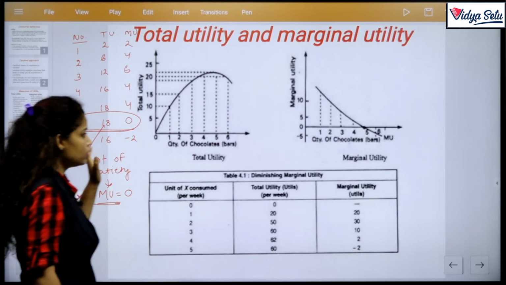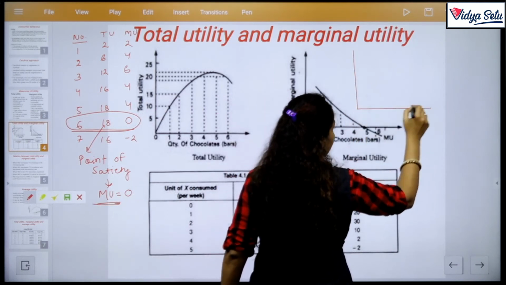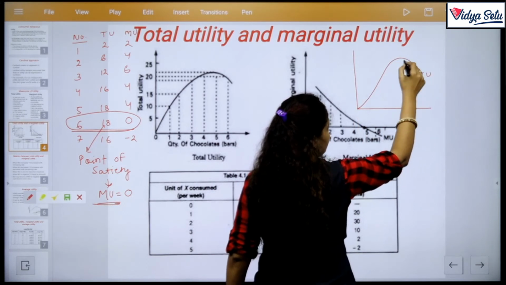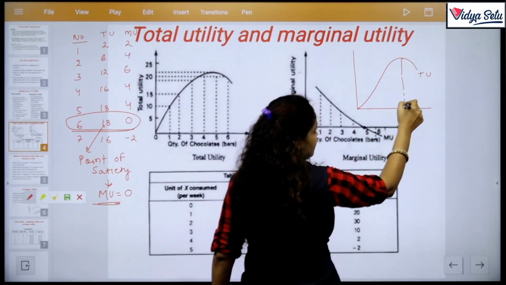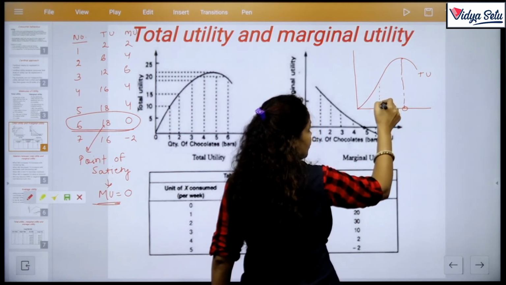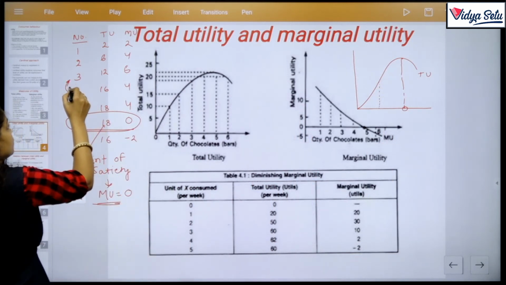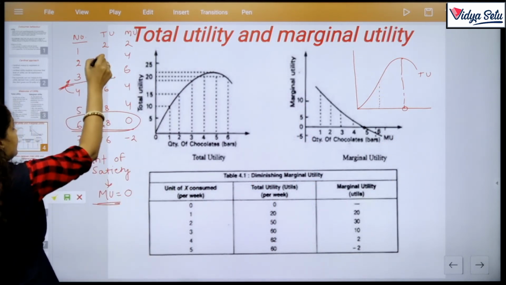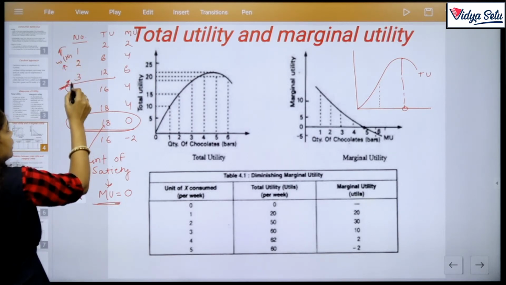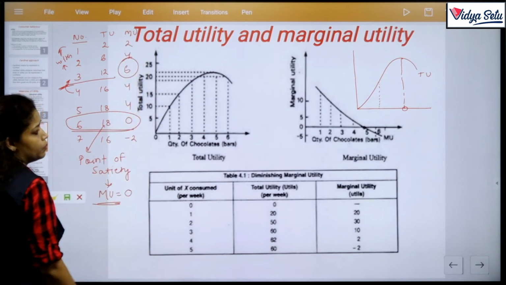Clear? So, if I show the diagram of both of these in a single graph, this is TU. When TU is maximum, MU is 0, and at the turning point, where the rate shifts, here the rate increases with increase and here the rate increases with decrease, the MU is maximum at that point.